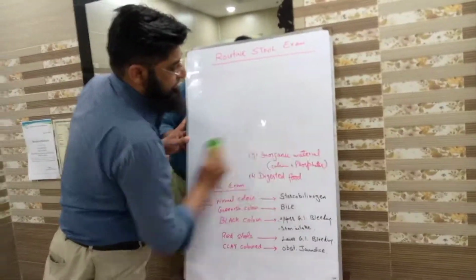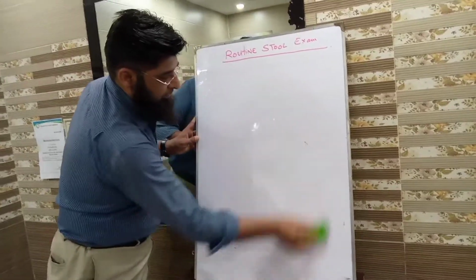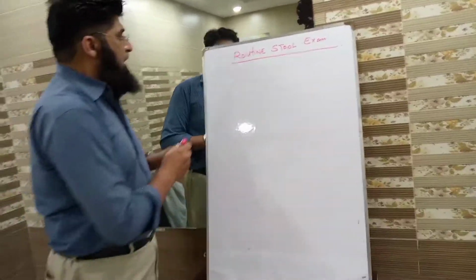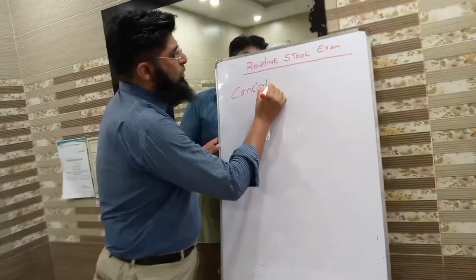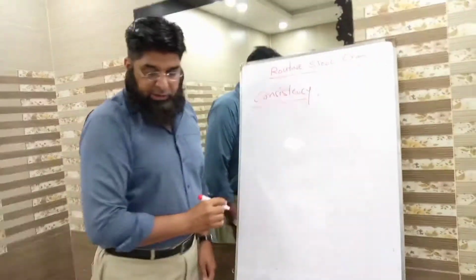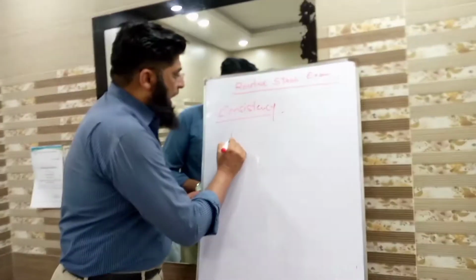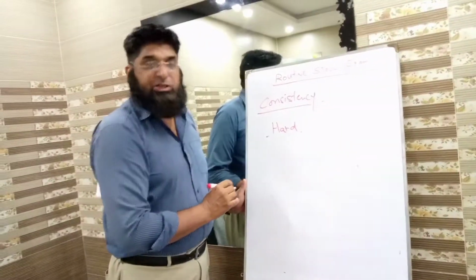Consistency. Students, the next character is consistency of stools. In consistency we have hard stools, which is seen in constipation.